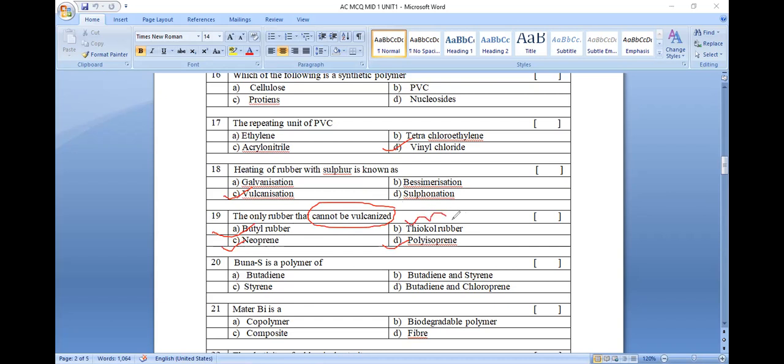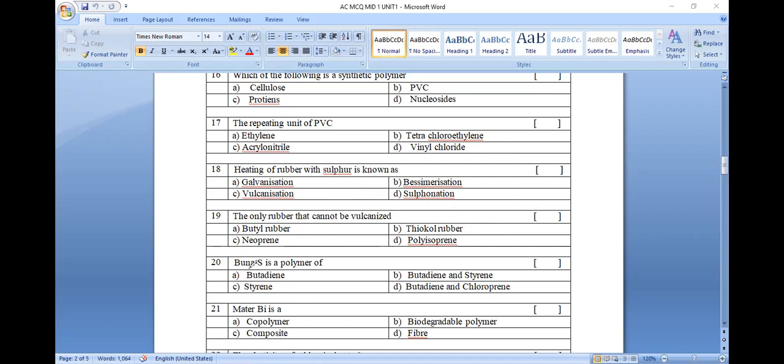Thiol rubber doesn't contain any double bond system. Thiol rubber is nothing but polysulfide rubber, which is not at all vulcanized. The only rubber which cannot be vulcanized is thiol rubber. Thiol rubber is nothing but polysulfide rubber.